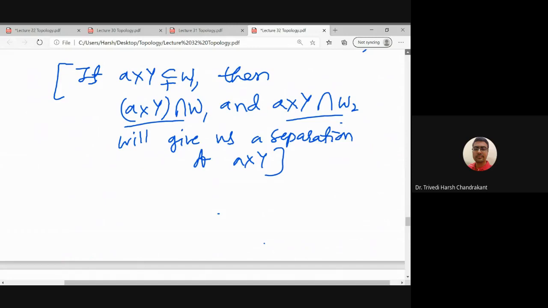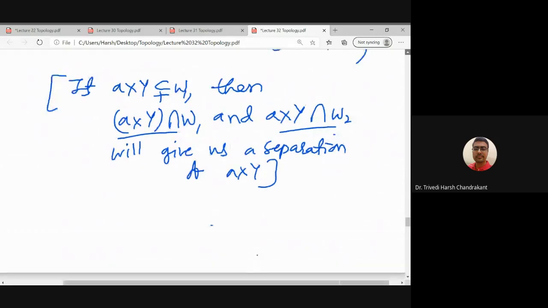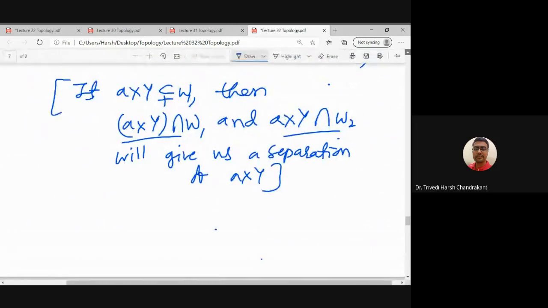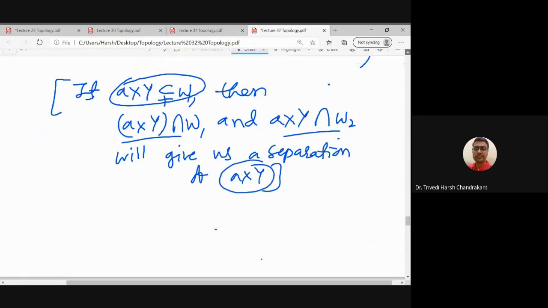So if this is true, then A cross Y is disconnected. But we know that A cross Y is connected, therefore A cross Y is entirely contained in W1 or it is entirely contained in W2.